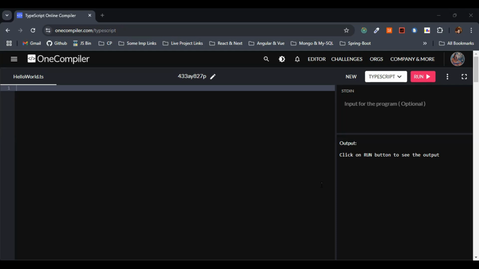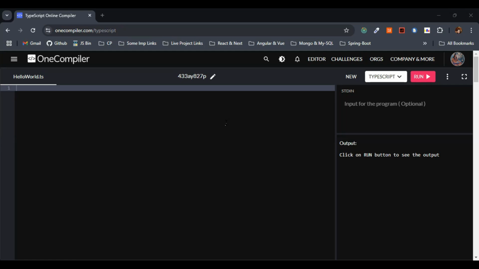Next, let's discuss TypeScript topics one by one. I'll be going with the online compiler itself, the TypeScript one compiler. If you want to make use of VS Code, just install TypeScript with npm install typescript, and the particular version if you want.